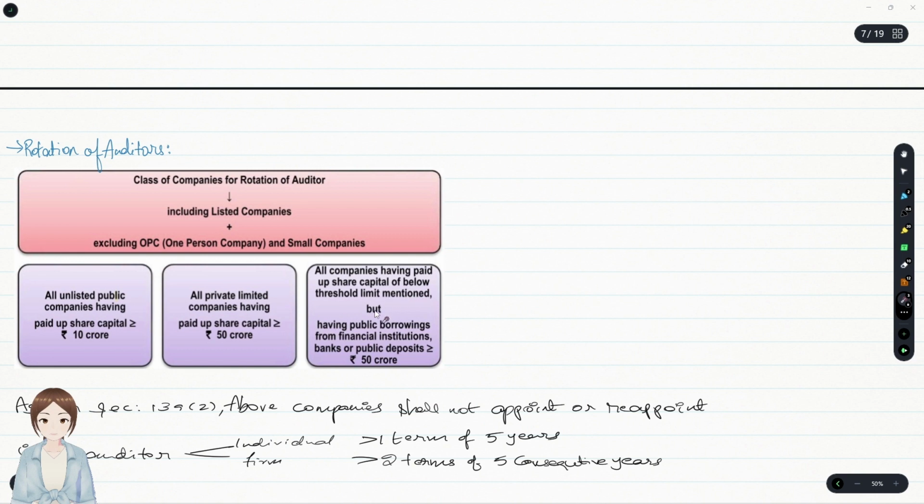And if companies have not satisfied the paid up share capital threshold, but they had borrowings of more than or equal to 50 CR from public financial institutions, that's minimum 50 CR borrowings. If you have taken from any public financial institutions, you are eligible to follow rotation of auditors.